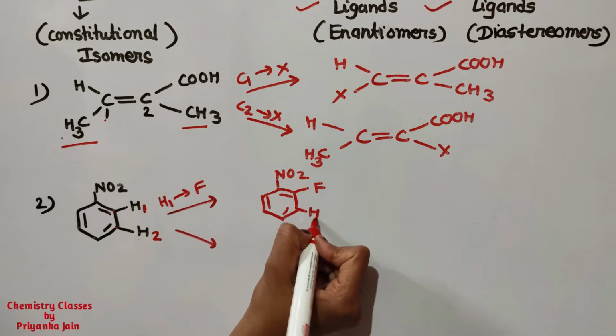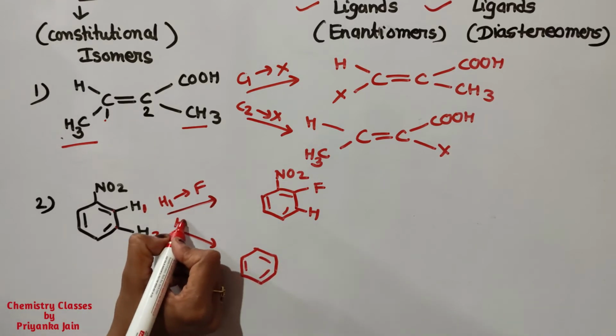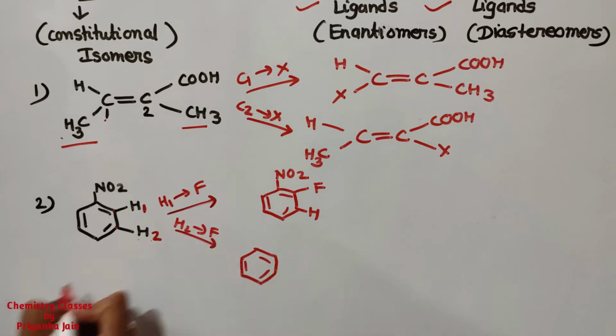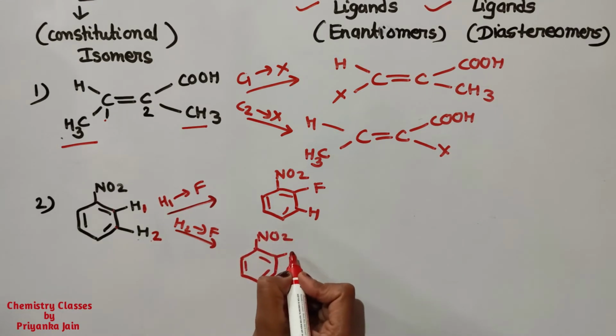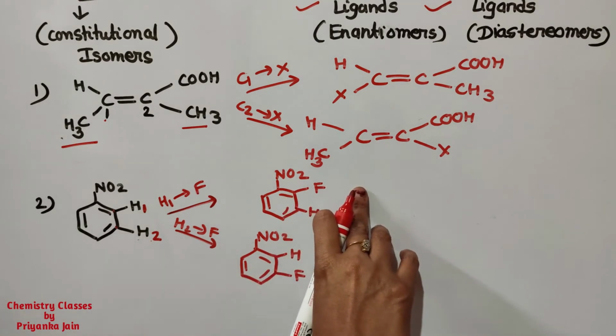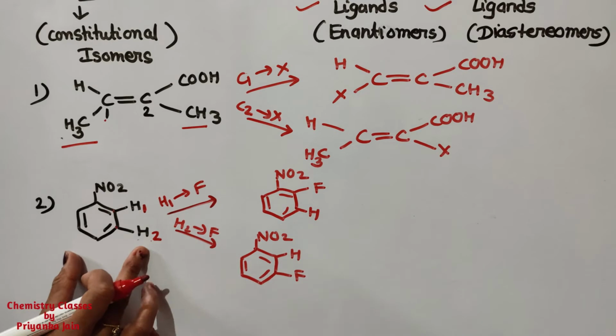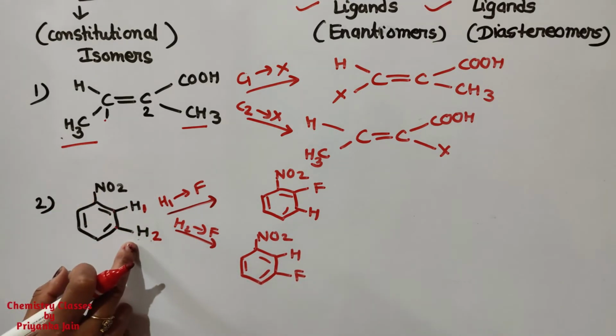In this manner. And now I am replacing H2 by fluorine. So what are we getting? This product. See here, this is the ortho product and this is the meta isomer. Two different isomers we are getting, so these two hydrogen atoms are constitutionally heterotopic ligands.